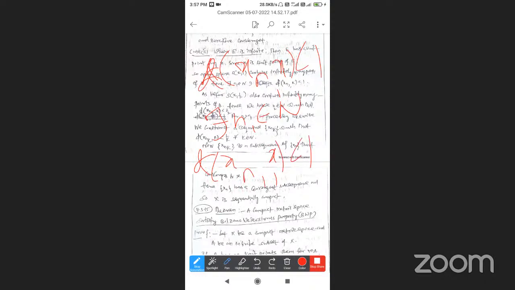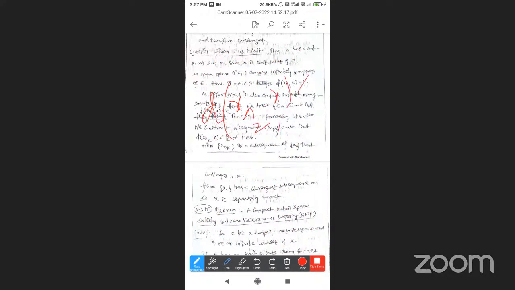Now in S(x, 1/2), there is an n2 belonging to N such that d(x_{n2}, x) is less than 1/2. This is the first case: d(x_{n1}, x) is less than 1. So we will continue in this way.